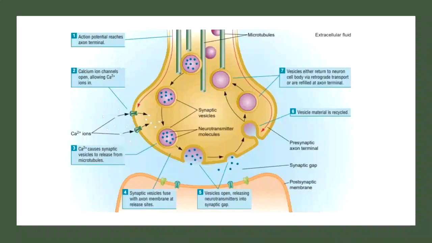Okay, this is an actual process wherein there is neural communication. So these are some of the stages of how it transfers from the presynaptic neuron to the postsynaptic neuron.